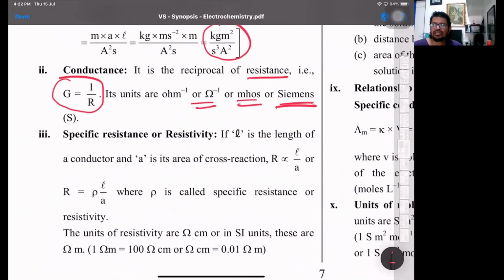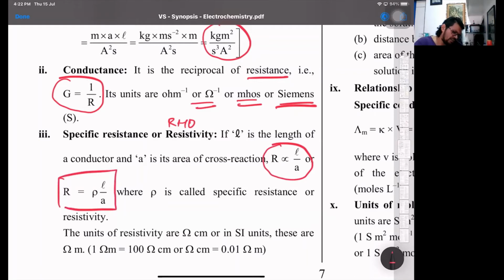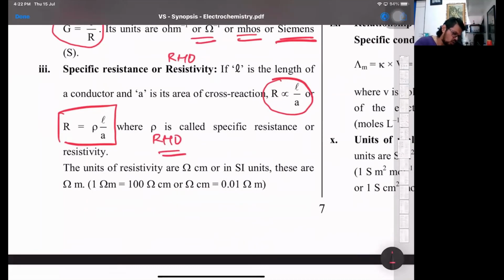Specific resistance or resistivity is what we call rho, where resistance is directly proportional to length and inversely proportional to area. So R is equal to rho L by A. Specific resistance or resistivity is rho, and the unit is basically ohm centimeter.